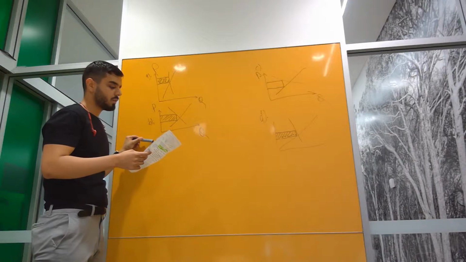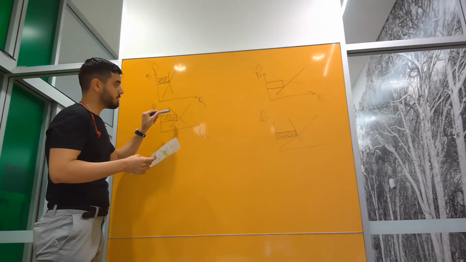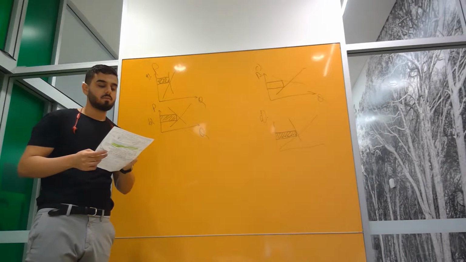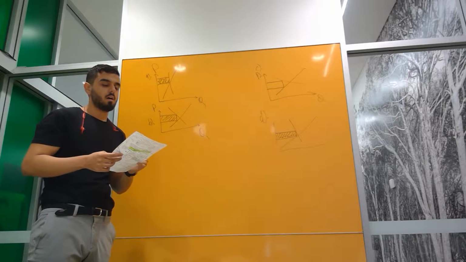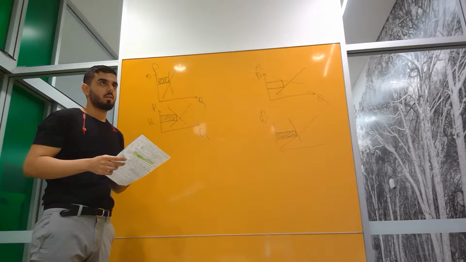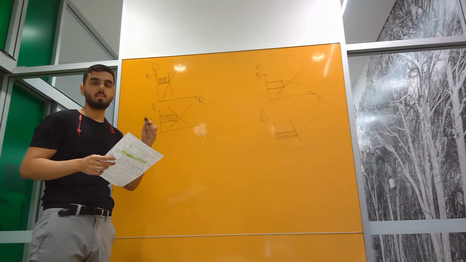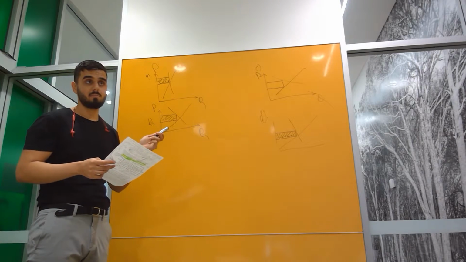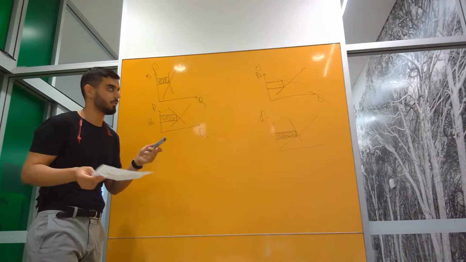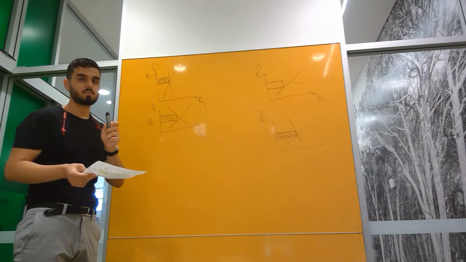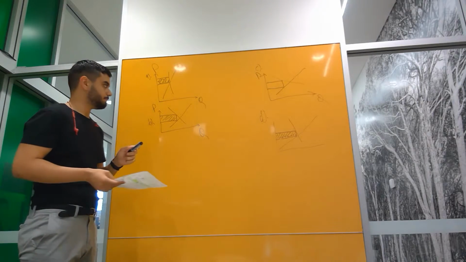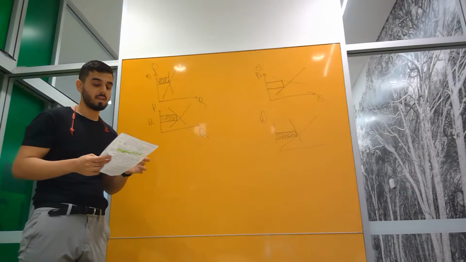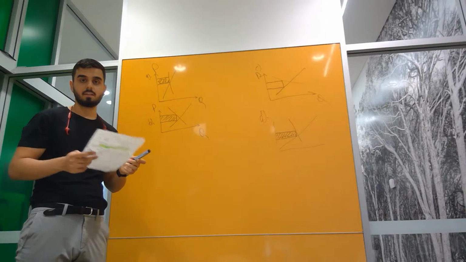So graph B shows a unit elastic demand curve. A unit elastic demand curve implies that a change in price by a unit would correspond to a change in quantity demanded by that same magnitude. So a proportional price-quantity relationship. And that's not indicative of Yaljin's statement, nor of an addictive substance.